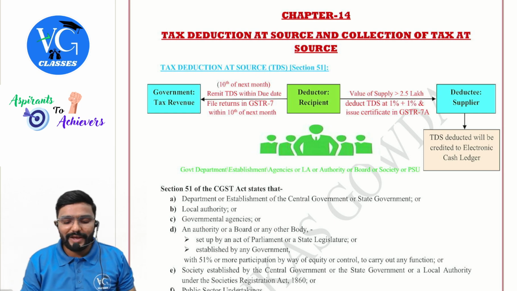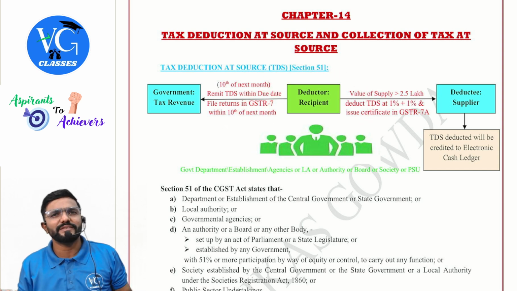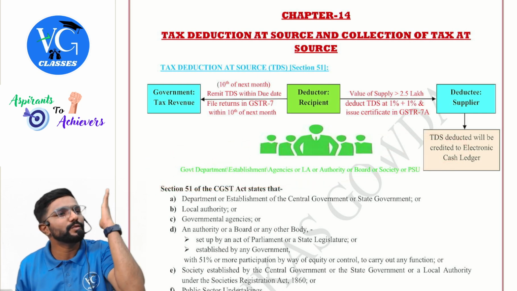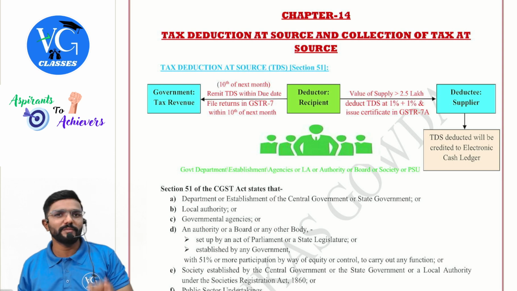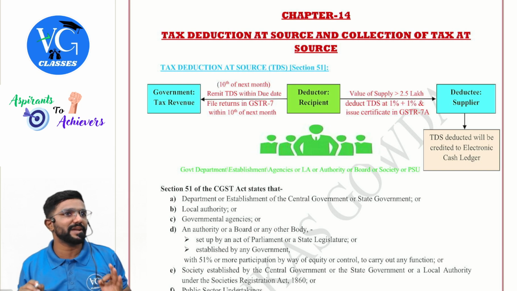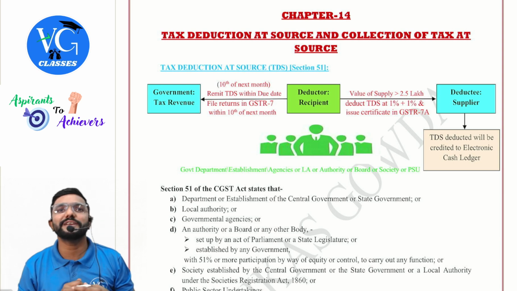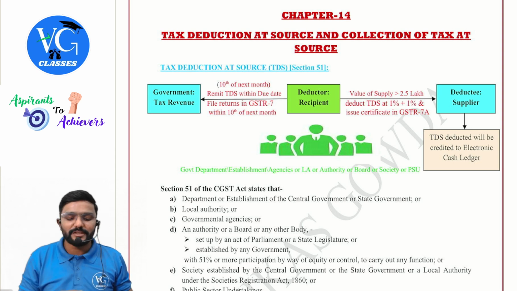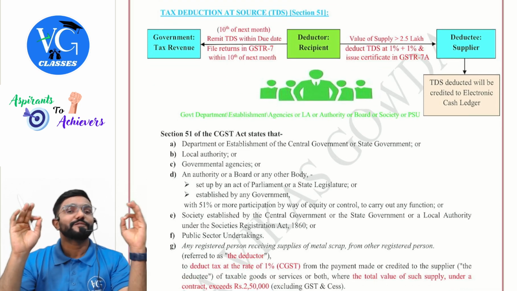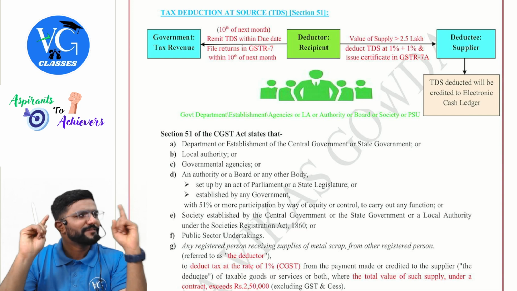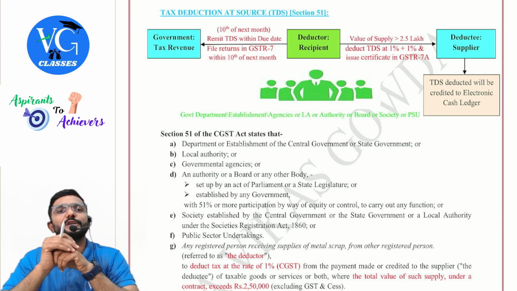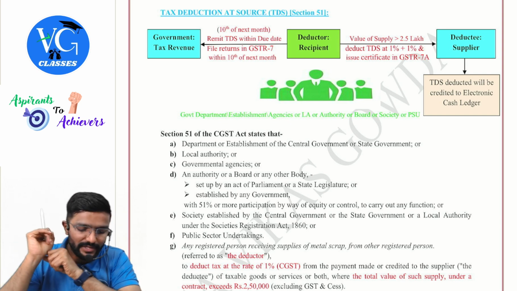Hope you understood. Now you may ask me, sir, what if the deductor is you or me, who is not a government or who is not covered in this list? Should we deduct TDS? No, no, no. So you should remember who are the payers. They are the payers, guys. Recipients. Please be careful, not the suppliers. Supplier is not making payment. Who is making payment? Recipient. If the recipient is one of the following people, government officials and so on, then before paying they have to deduct TDS and remit it to the government within the 10th of next month, guys.